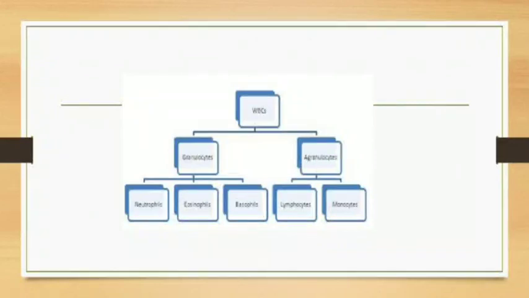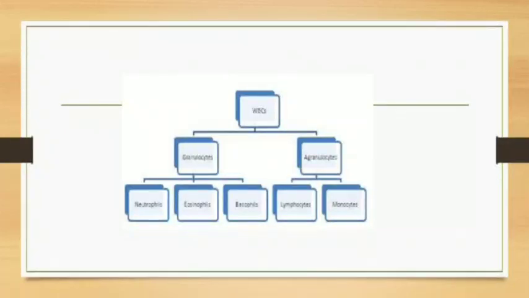So the cytoplasm is granular. And in case of agranulocytes, cytoplasm do not have any granules. Granulocytes are further divided into three types: neutrophils, eosinophils, and basophils. And agranulocytes are of two types: lymphocytes and monocytes.